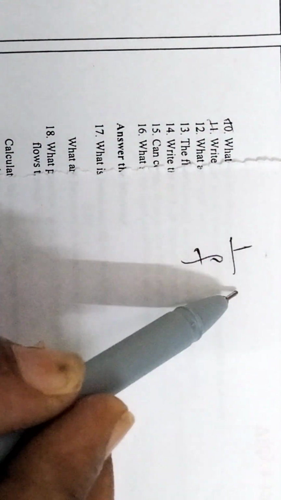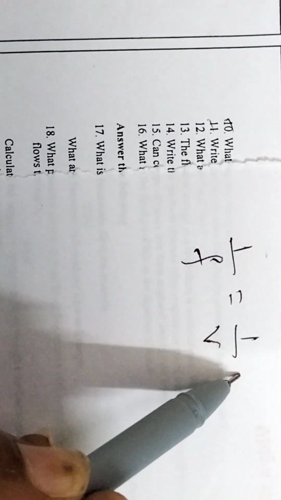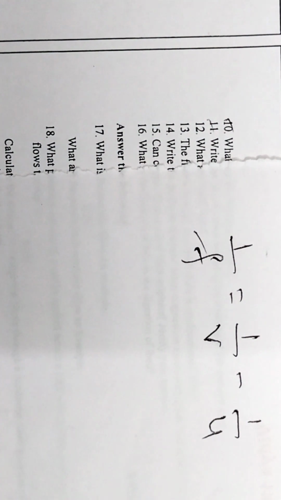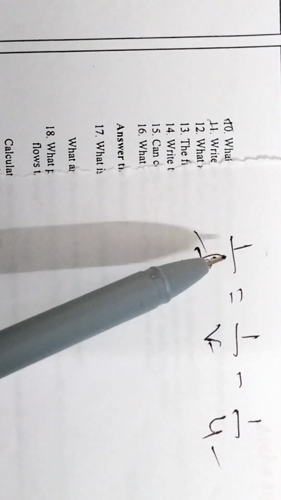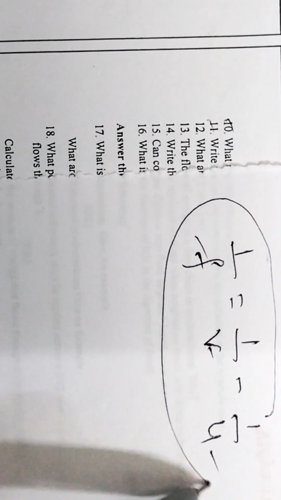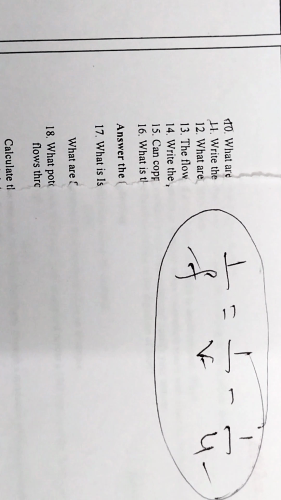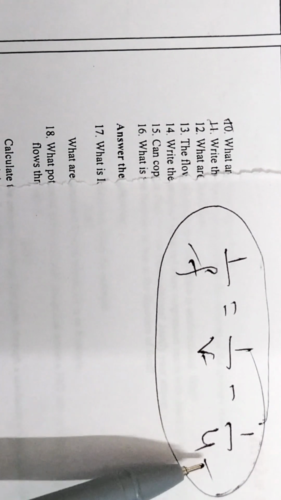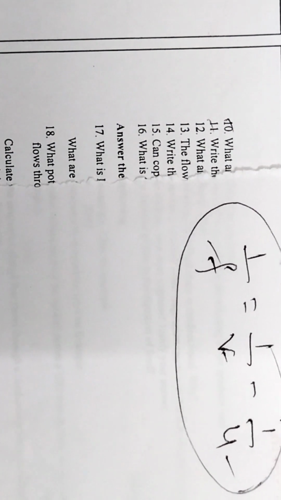So what is the lens formula? 1 over f is equal to 1 over v minus 1 over u, where f is the focal length, v is the image distance and u is the object distance.